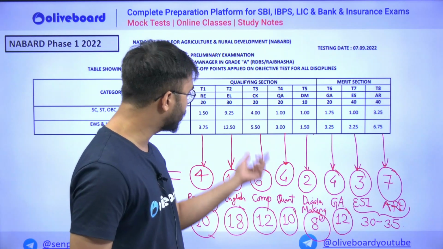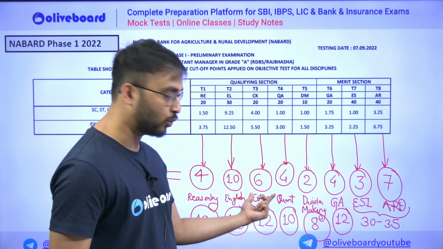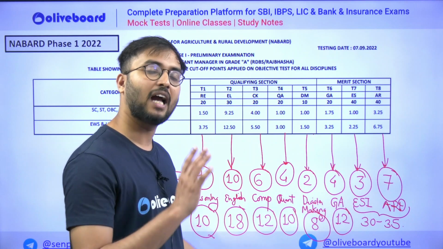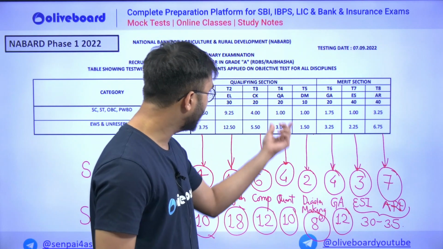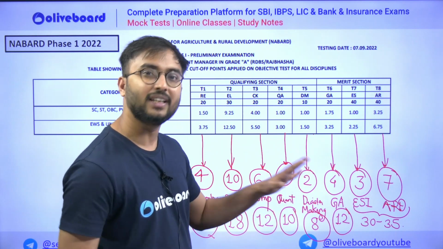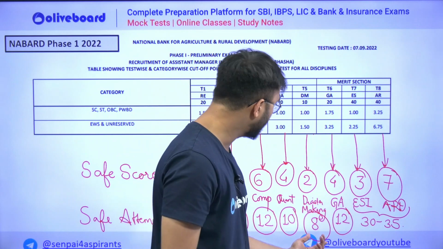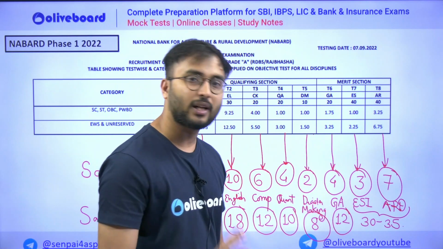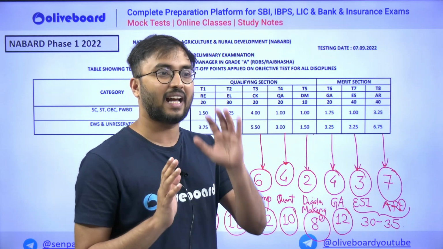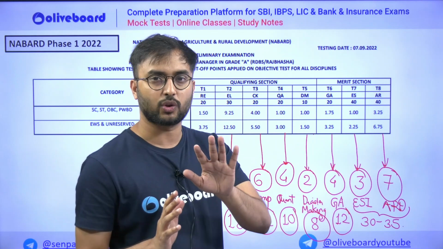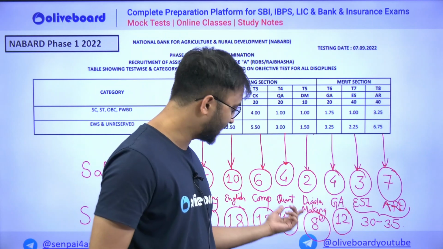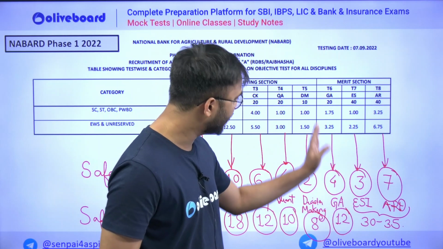Next, moving to computer knowledge, look at here. Cutoff is rounded off to 6 marks, but I will attempt 12 just so that I will easily clear the cutoff. Similarly, in quantitative aptitude 4 is the cutoff, but you try to attempt 10. Out of 20, you attempted 10, move to the next section. Decision making, total 10 questions are there. Try to attempt 6 to 8 questions, and once you are confirmed that out of these 6 or 8 questions, at least 5 or 6 will be correct, move to the next section. So attempt 6 to 8 questions, then move to the next section, that is GA.